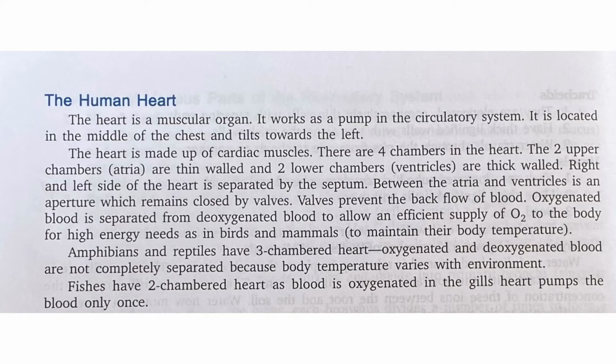Amphibians and reptiles have a three-chambered heart. Oxygenated and deoxygenated blood are not completely separated because body temperature varies with the environment. Fishes have a two-chambered heart. As blood is oxygenated in the gills, the heart pumps the blood once only. So, this was the structure of the heart.